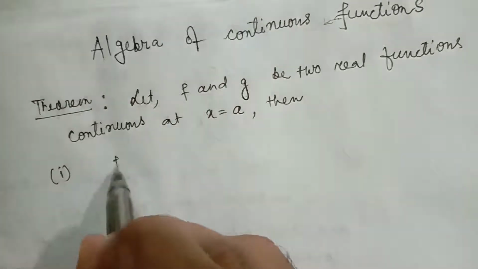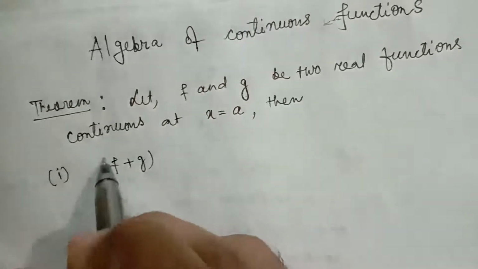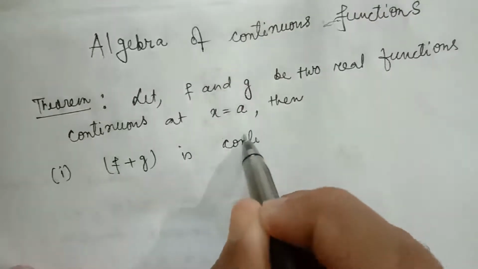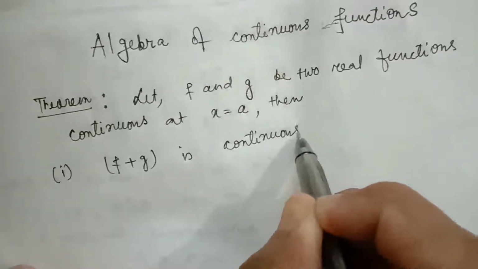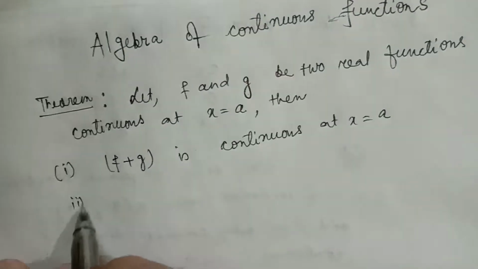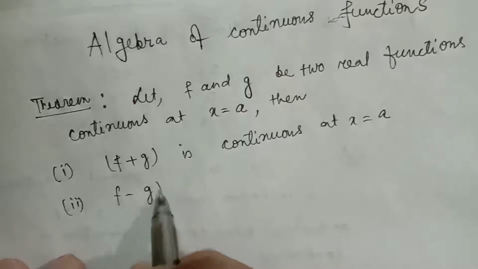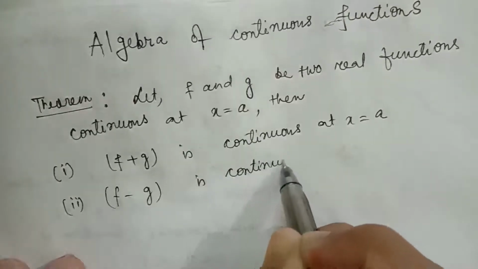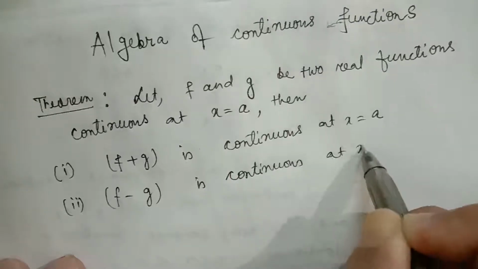Then f plus g, sum of the functions, is continuous at x equal to a. F minus g is continuous at x equal to a.